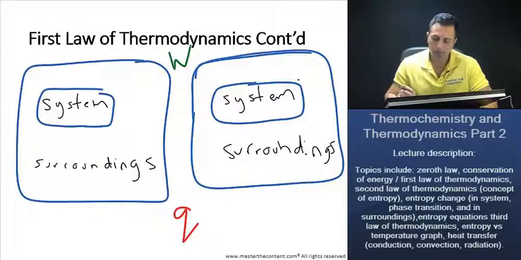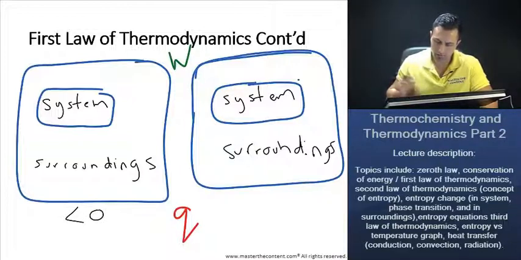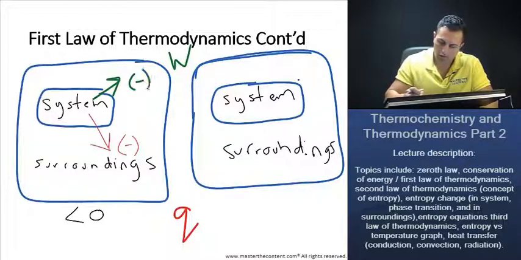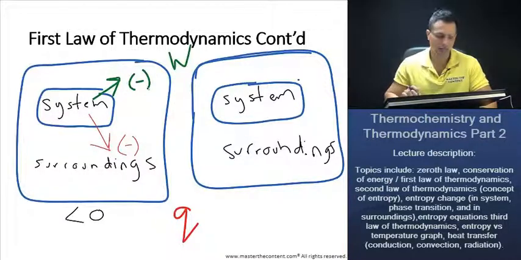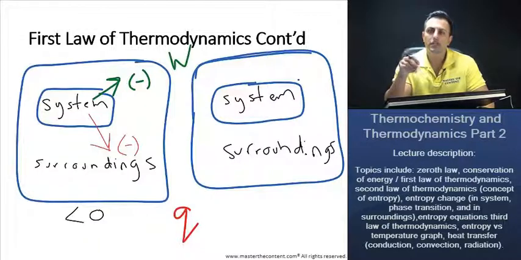Okay, wonderful. If the system loses energy, then we're going to have a value of less than 0. Great. Therefore, if the system loses heat, our value is going to be negative. If the system does work, then our value is going to be negative once again. Okay, great. So then what would happen if the energy enters the system?